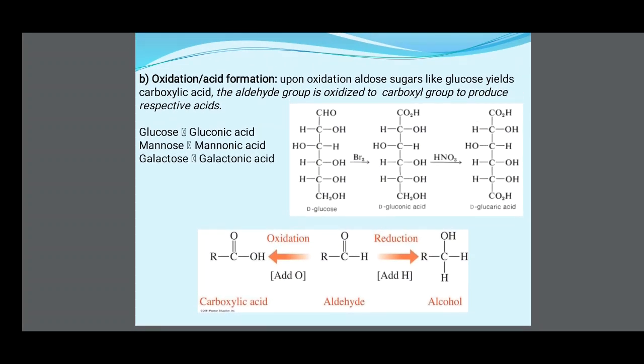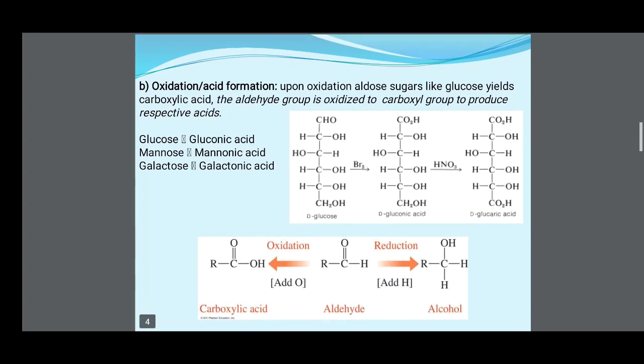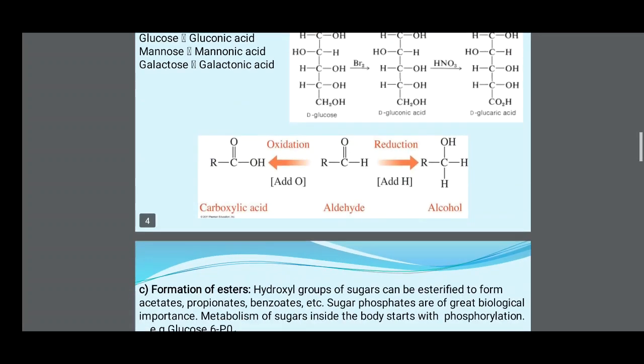Oxidation or acid formation. Upon oxidation, aldose sugars like glucose yield carboxylic acid. The aldehyde group is oxidized to a carboxyl group to produce the respective acids. Examples: D-glucose, D-gluconic acid, D-glucuronic acid. First D-glucose gets converted into D-gluconic acid and afterward, with the reaction of nitric acid, gets converted into glucaric acid. So the aldehyde gets reduced into alcohol and oxidized into carboxylic acid.